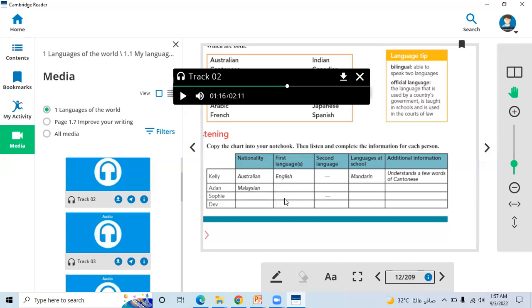Here we will write English is her first language. So we will write English here in the first language section. And French is her second language. And the second language of Sophie is French. I've grown up speaking both languages, so I'm completely bilingual.